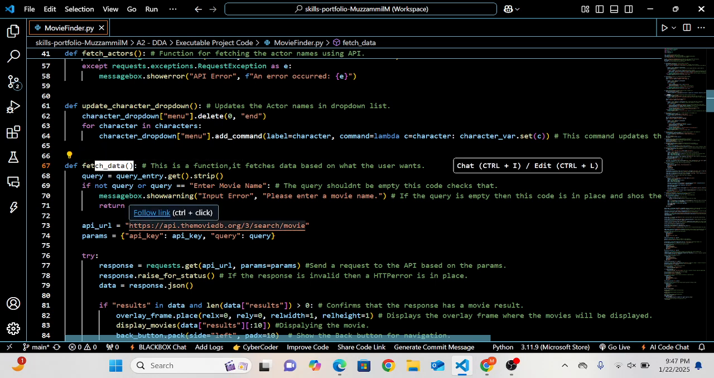And now the def fetch_data is the command that displays the output depending on what the user searches. A query is given that makes sure it always has a value in it for the search to actually happen, or else once again the error message box appears.